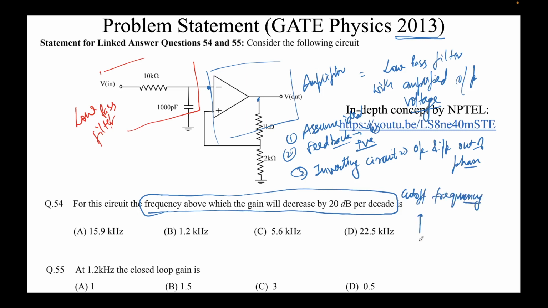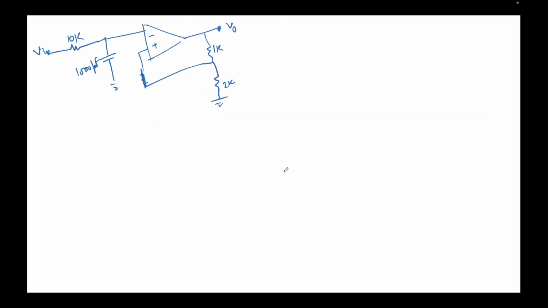I told you, for a low pass filter which looks like something like this, this is the frequency above which the gain will start to drop, and this is called the cutoff frequency. This we are required to find, and also we need to find the closed loop gain at a given frequency. We'll do that, that's not a problem. So closed loop gain is nothing but V out over V in at frequency equal to 1.2 kilohertz. This is what we require to find. Fine, we'll do this. Okay, so this is the circuit.